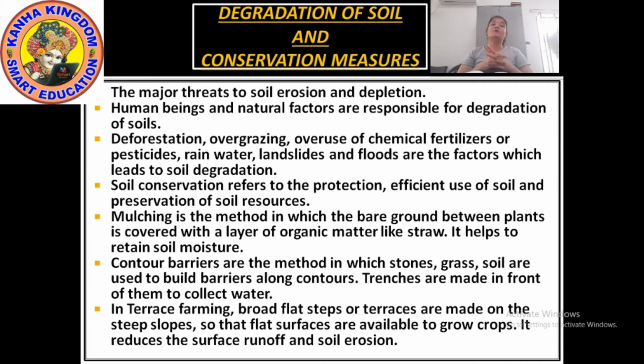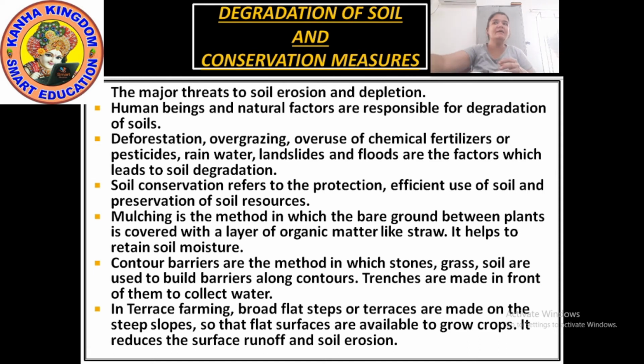Okay, so this is soil degradation, the physical, chemical and biological decline in soil quality. Degradation of soil should also be measured, means how much soil is fertile. Now the major threats of the soil are soil erosion and depletion.